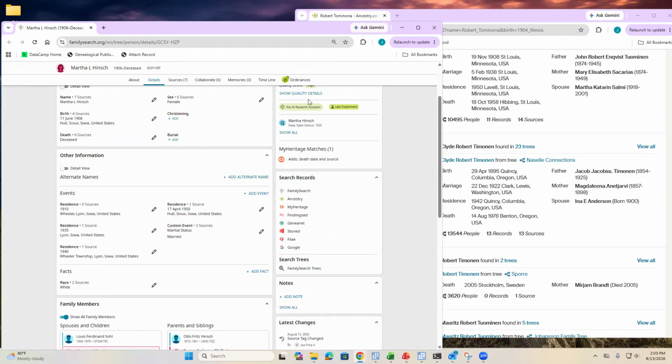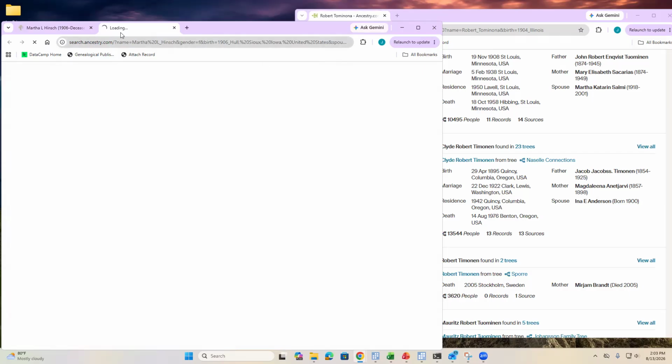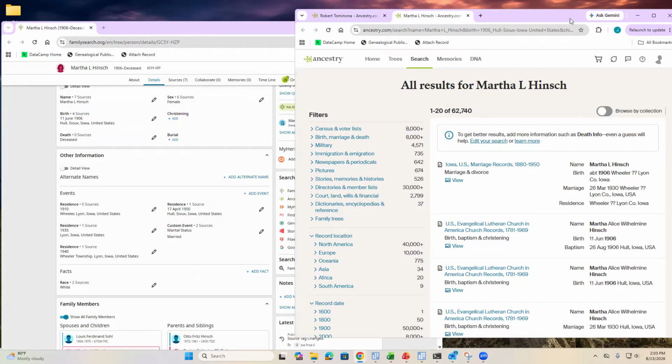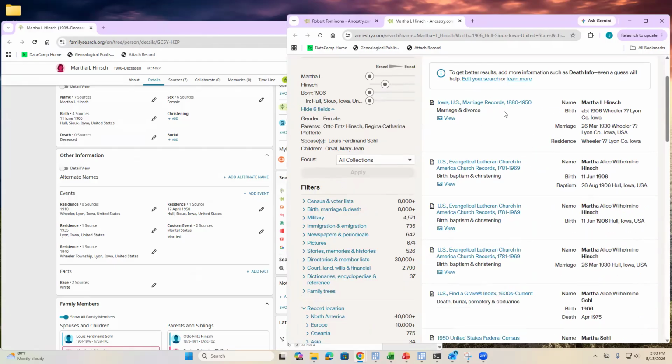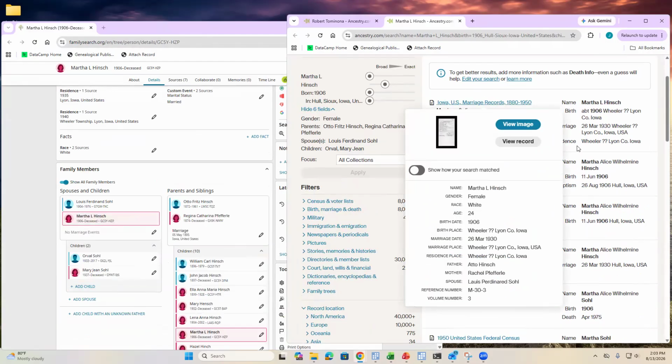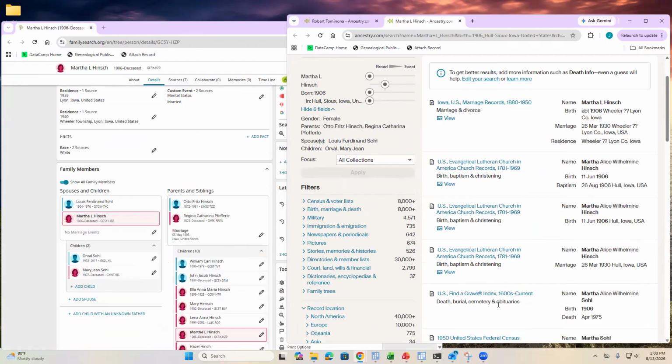Hinch. And sometimes here in Family Search, you'll have a record that has some death information. But in this case, I'm going to go straight over to Ancestry. And you can see that we have Martha showing up in a marriage record. So we could add that information in. There's these others here, a possible Find a Grave record, but it has kind of a similar name. So this might be her.